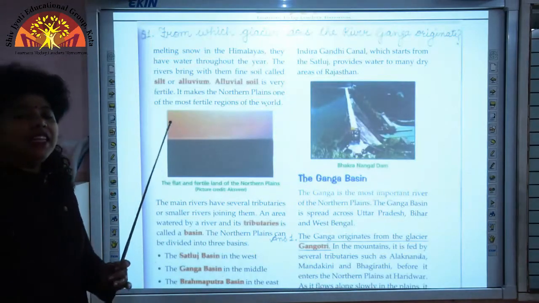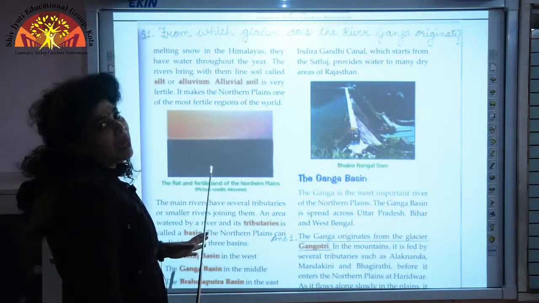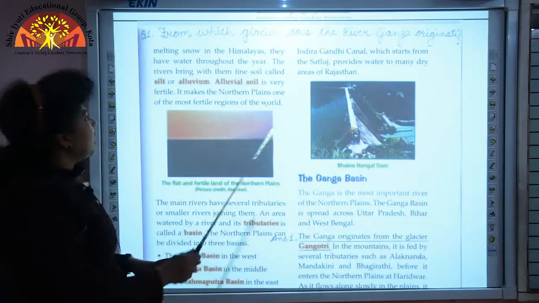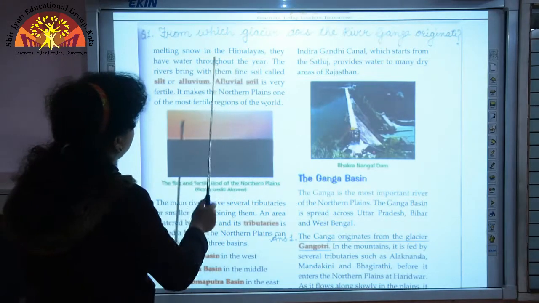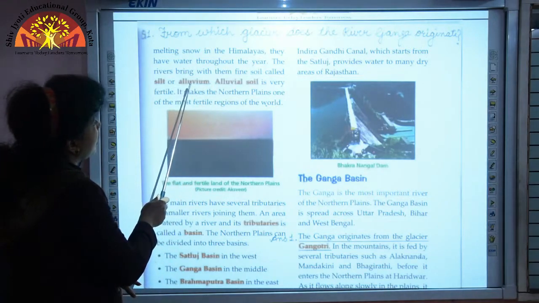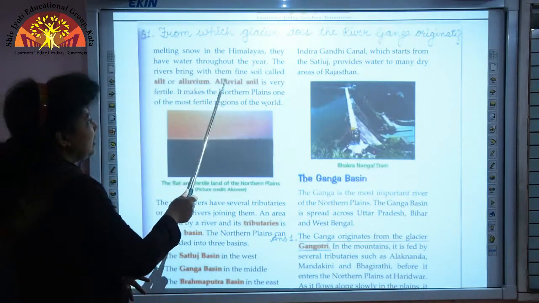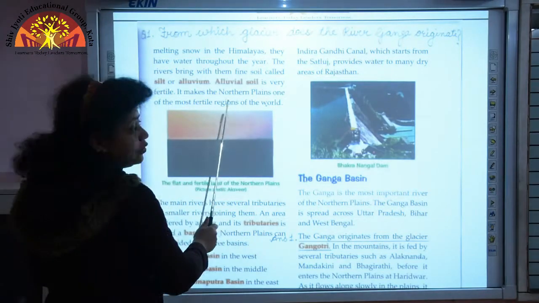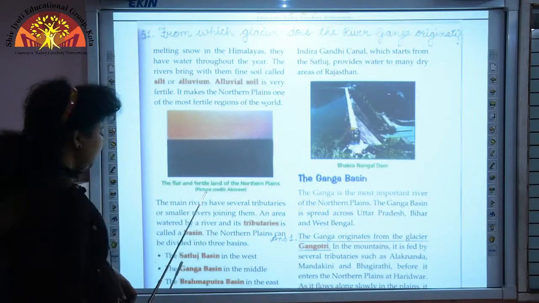And because these rivers are fed by the melting snow in the Himalayas, these rivers have water throughout the year, and these rivers bring with them fine soil called alluvium or silt, and this alluvial soil makes the northern plains one of the most fertile regions of the world.